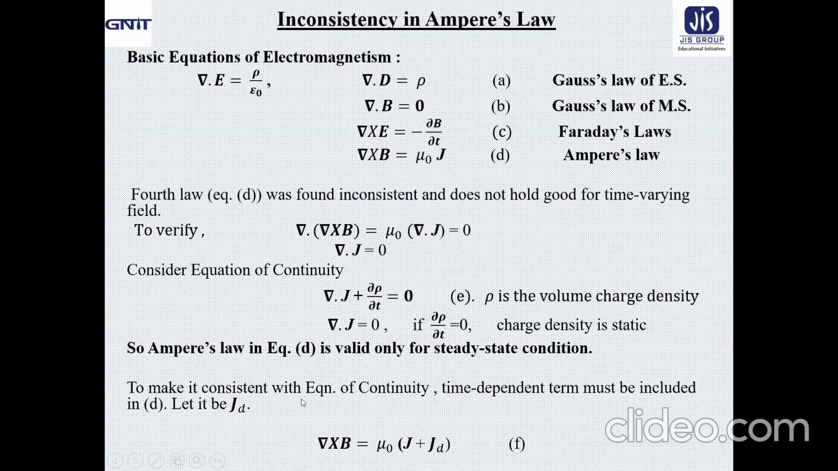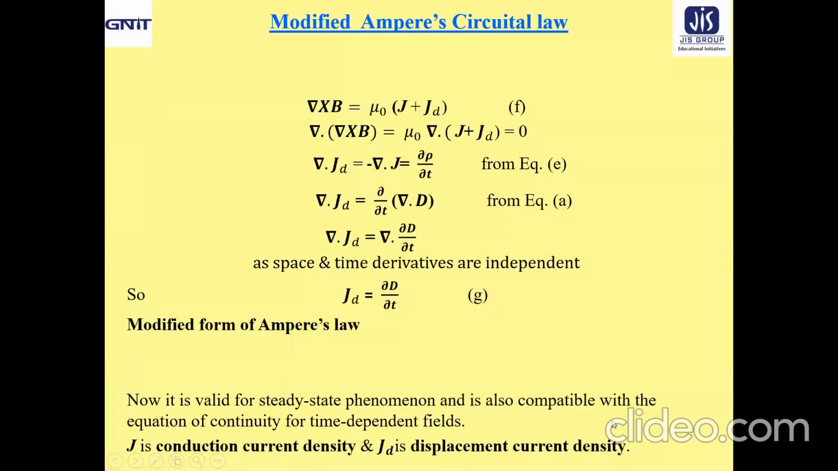So to take care of both facts, that means consistency with the equation of continuity as well as the inclusion of the time dependent term, a new term JD is added. That means equation D is now converted to del cross B equal to mu naught (J plus JD), in the form of equation F. Now, JD is added with J, so anyone can understand that JD must have the same dimension as J.